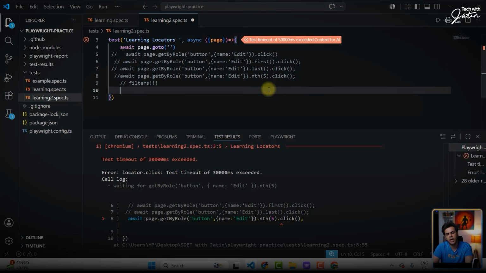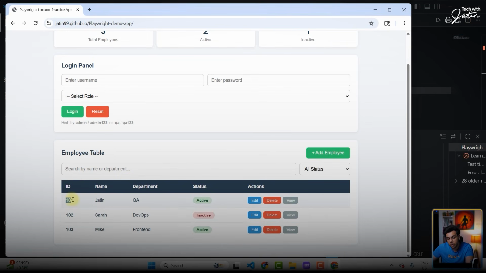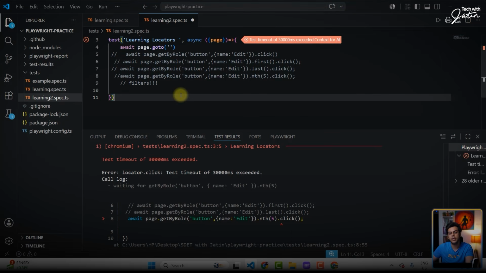Think of filters similar to your chaining of web elements. If you remember, chaining of web elements was what? With the help of one web element, I was able to find another web element, right? So over here, what we will be doing is finding the entire row. We will find this entire row. Once we find the entire row, then in that particular row, we will find the button. So how to do that?